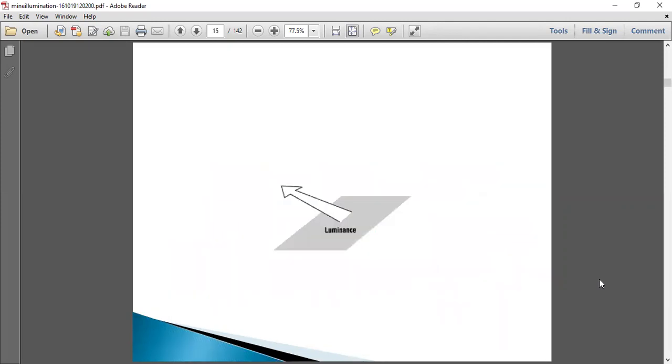So here the figure shows the luminance, where light falls on the surface and gets reflected into the surroundings. So the luminance is nothing but the amount of light reflecting from the surface.